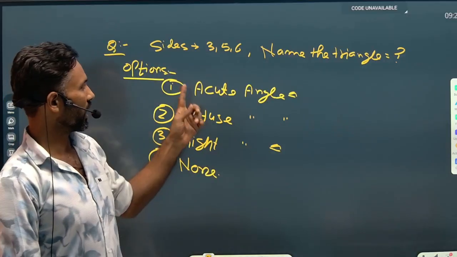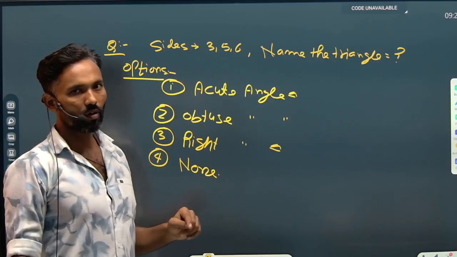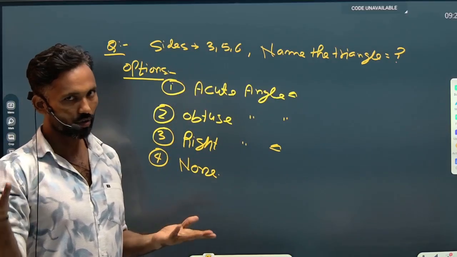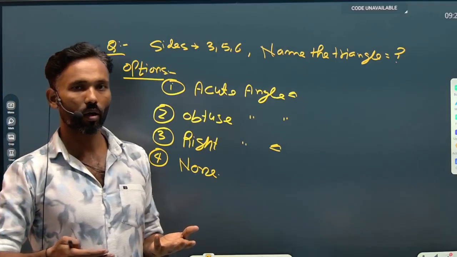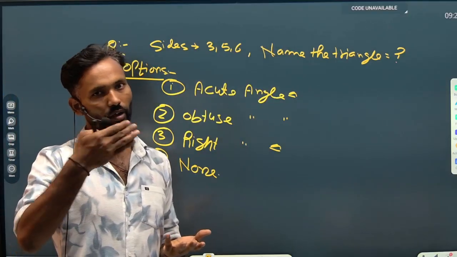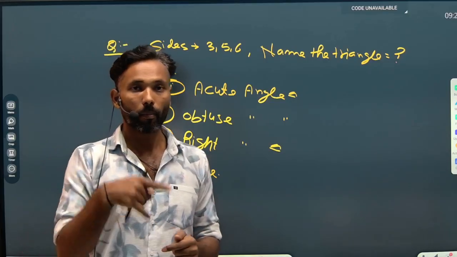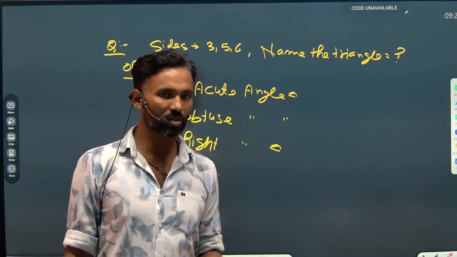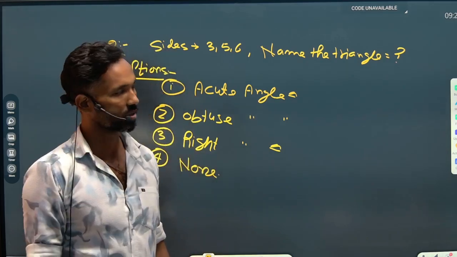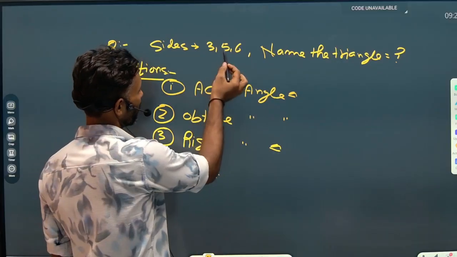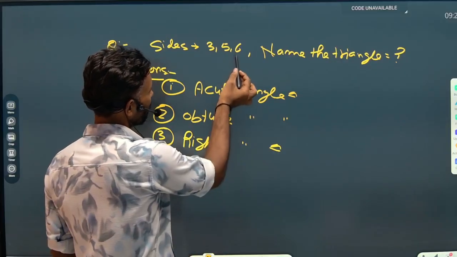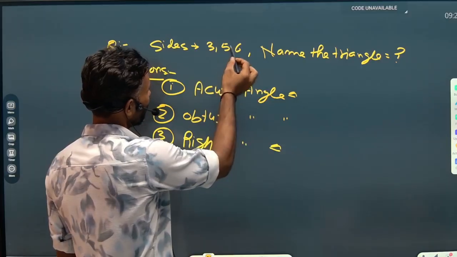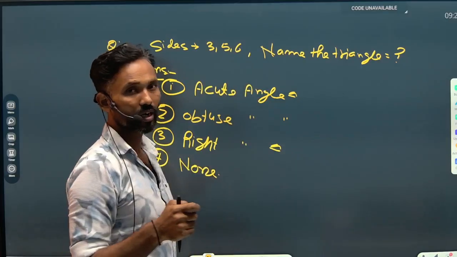Firstly, check whether with 3, 5, 6 you can form a triangle. Yes, we can form a triangle. How did I find this out? By applying the conditions we have discussed. The sum of two sides must be greater than the third one. The sum of 3 and 5 is 8, which is greater than 6. The sum of 6 and 5 is 11, greater than 3. The sum of 6 and 3 is 9, greater than 5.